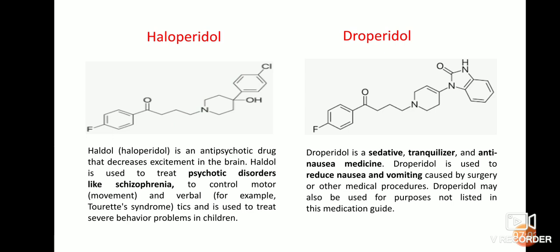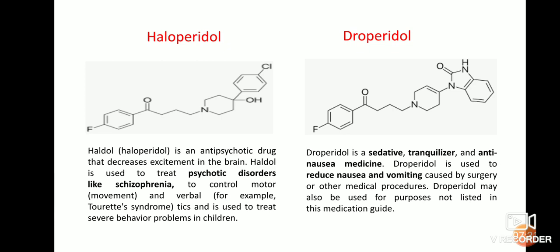Haloperidol is one of the antipsychotic drugs, also called Haldol. It also is used to decrease excitement in the brain. Haldol is used to treat psychotic disorders like schizophrenia, and also to control motor and verbal tics and to treat severe behavioral problems in children.